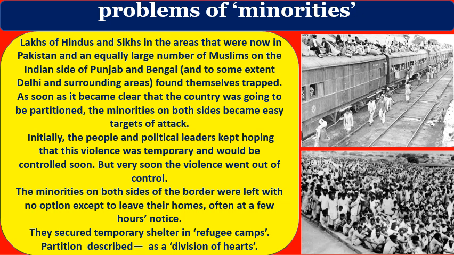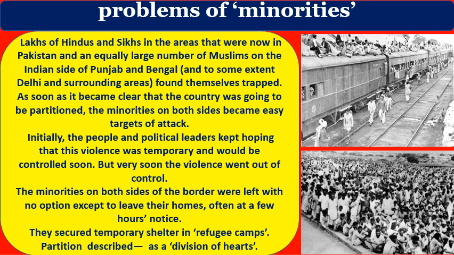Lakhs of Hindus and Sikhs in the areas that were now in Pakistan and an equally large number of Muslims on the Indian side of Punjab and Bengal found themselves trapped. As soon as it became clear that the country was going to be partitioned, the minorities on both sides became easy targets of attack.